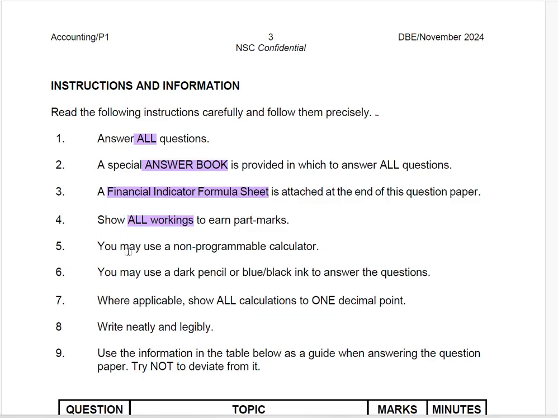Then number five, you may use a non-programmable calculator. During the year, your teachers would have guided you to tell you that's the calculator that you need to use. It's of this nature.